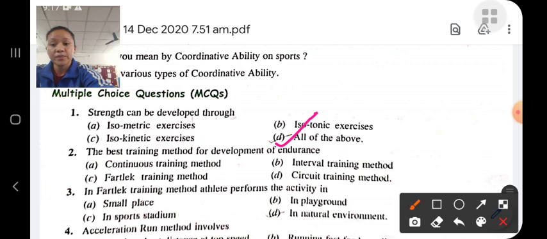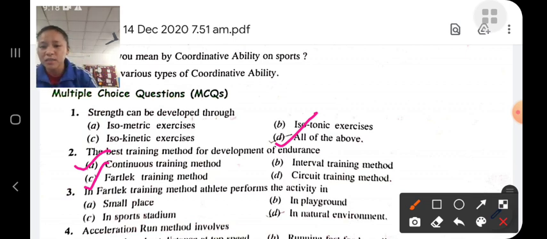The best training methods for the development of endurance are continuous training methods, interval training method, fartlek training methods, circuit training methods. I think continuous training methods. If you do the activity continuously, and fatigue also, it helps to develop endurance.